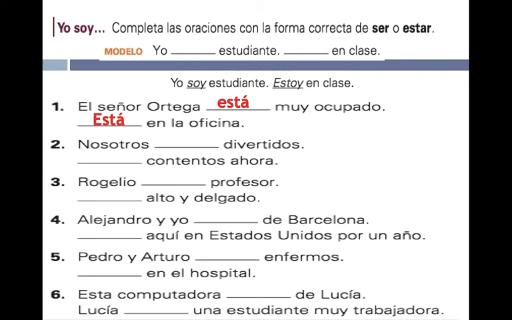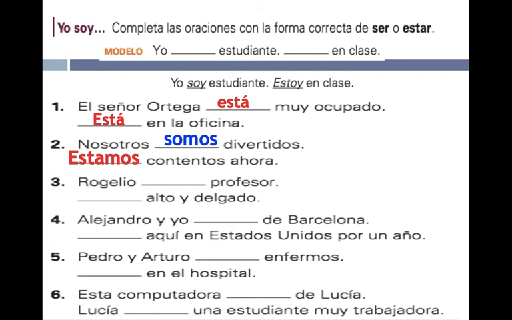2. Nosotros divertidos. Somos. We are fun. We are fun people. Description using ser. Contentos ahora. Estamos. We are feeling content now. So that's a changing state, estar.